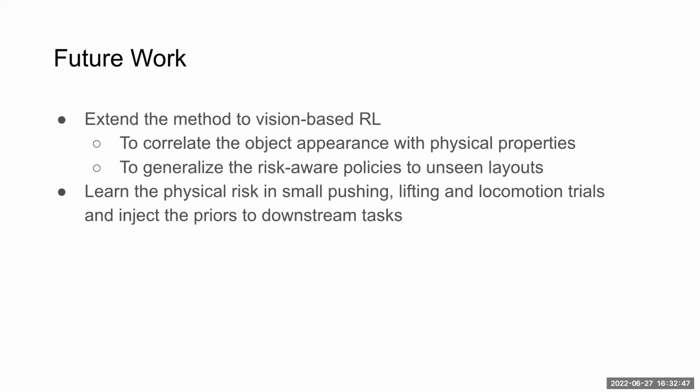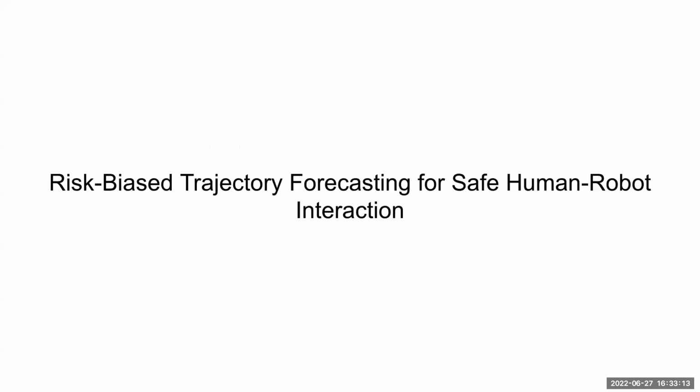And also we can learn this physical risk and also some basic policies in small pushing, lifting, and local motion trials, and then compose these simple lower-level policies and inject the priors into some downstream tasks, which can be the complex ones, such as building towers by stacking the blocks. Okay, thank you. That's all.